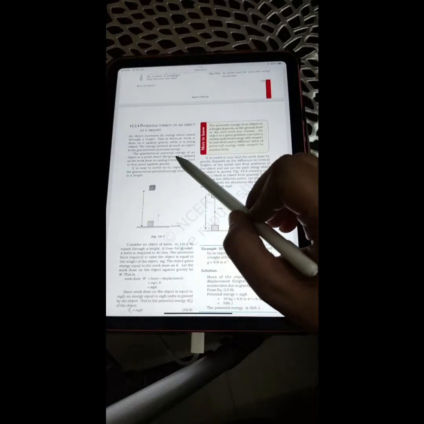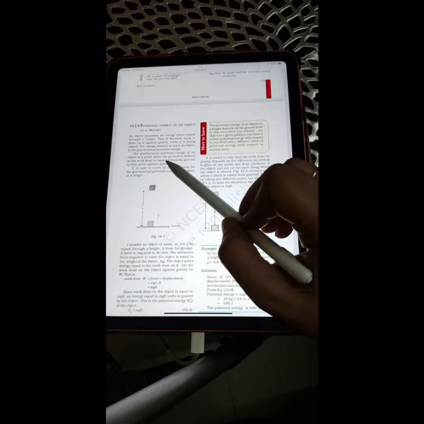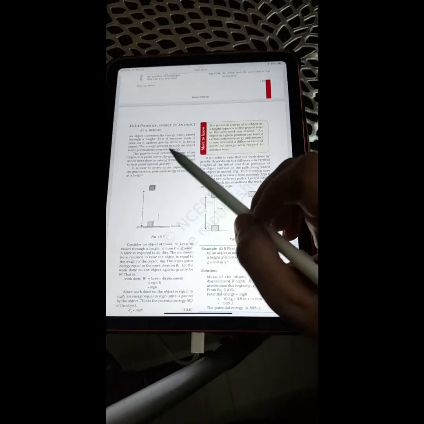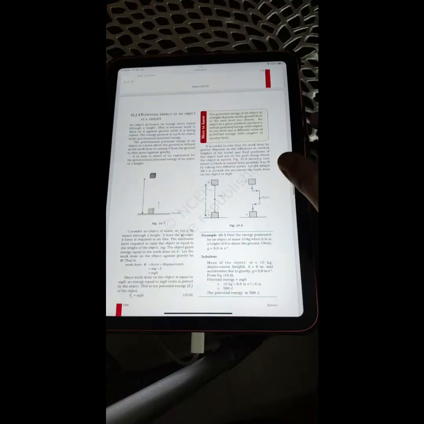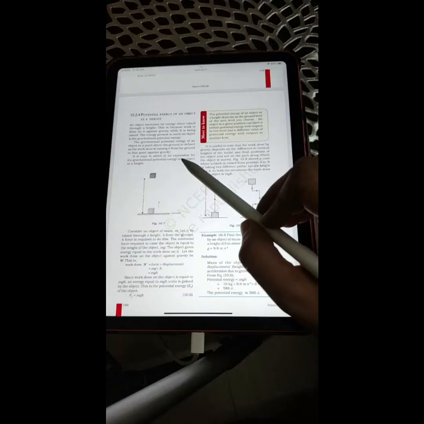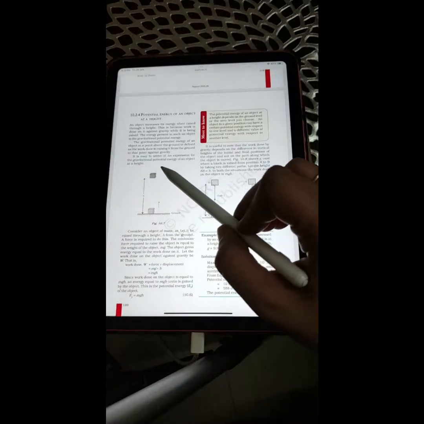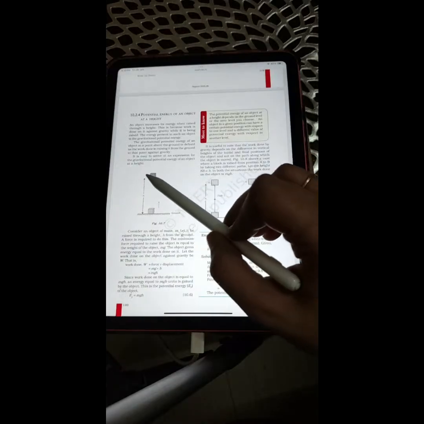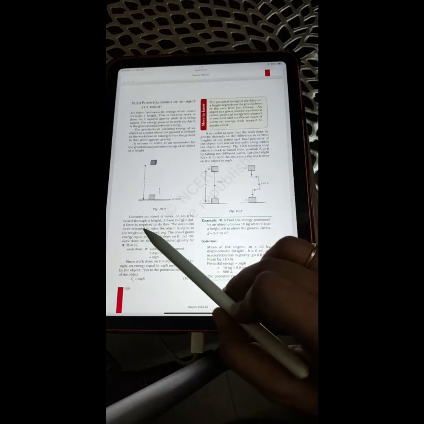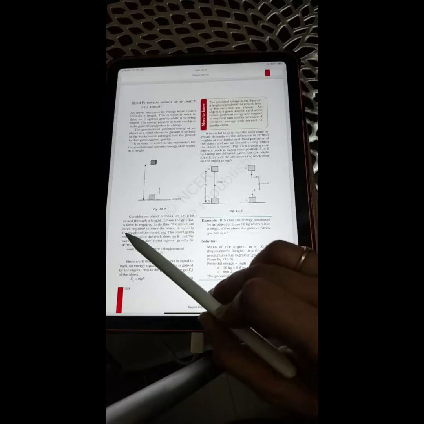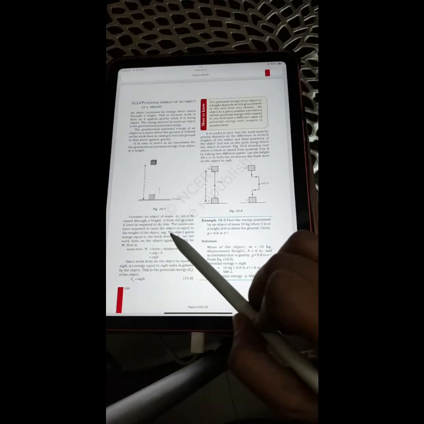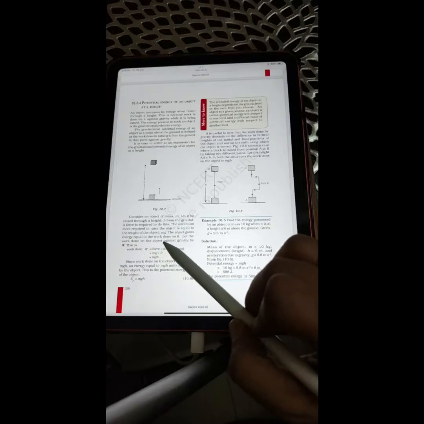The gravitational potential energy of an object at a point above the ground is determined as the work done in raising it from the ground to that point against the gravity. It is easy to arrive at an expression for the gravitational potential energy of an object at a height. Consider an object of mass m, let it be raised through a height h from the ground. A force is required to do this. The minimum force required to raise the object is equal to the weight of the object, mg.